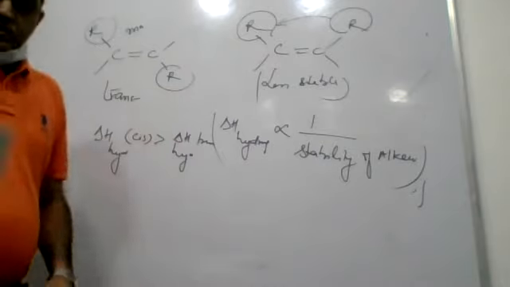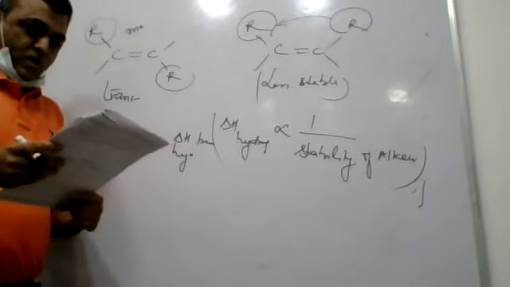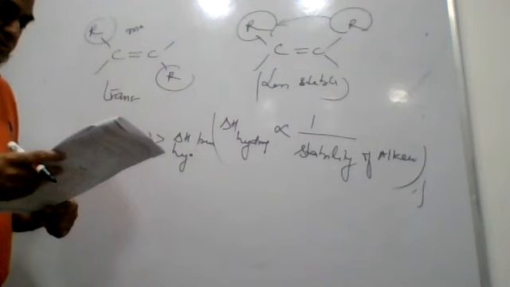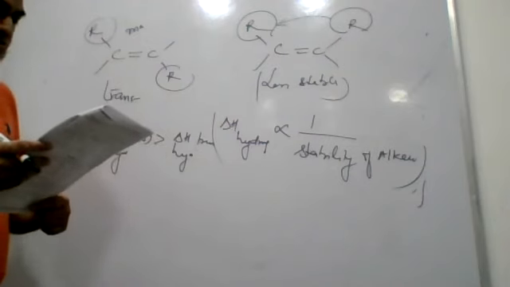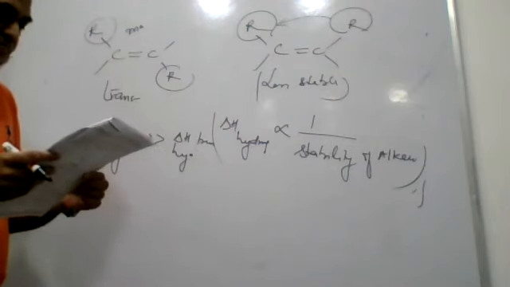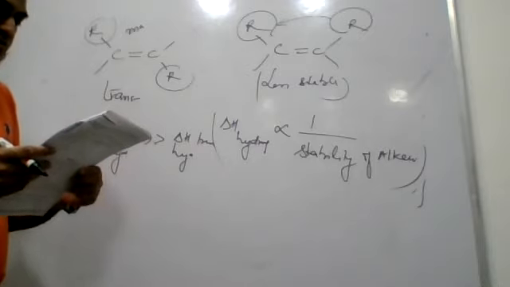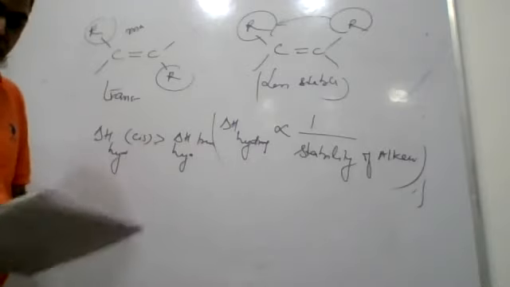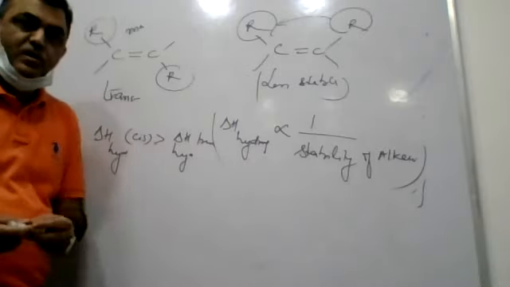So the assertion statement is wrong. The reason is that trans alkene is relatively more stable than cis alkene. So assertion wrong, reason correct. That way it will be marked as your option B. Right. This ends section 8 of your test.